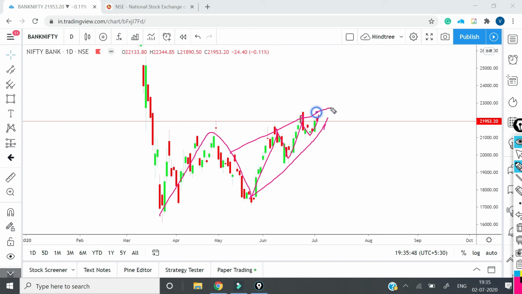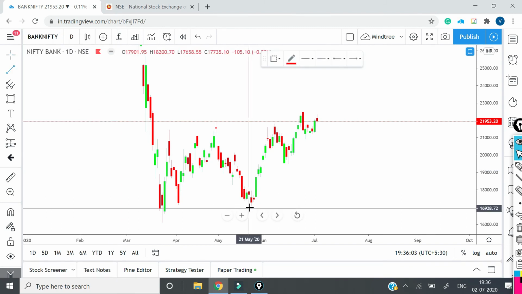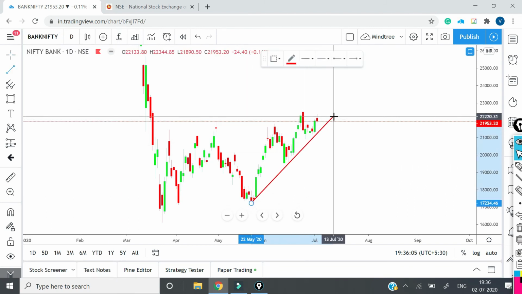If the momentum is losing its pace, there is also some sort of a contraction getting formed over here in the price. I hope you saw the contraction, because the market moves in contractions and expansions. I will show you. Let's try to draw this.